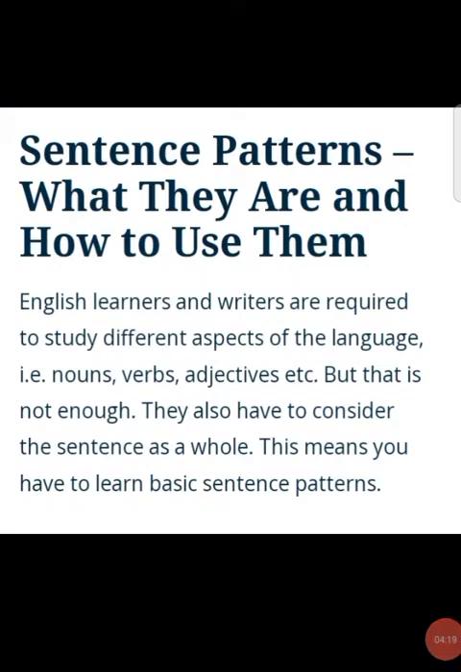Sentence patterns: what they are and how to use them. English learners and writers are required to study different aspects of the language: nouns, verbs, adjectives, etc. But that is not enough. They also have to consider the sentence as a whole. This means you have to learn basic sentence patterns.